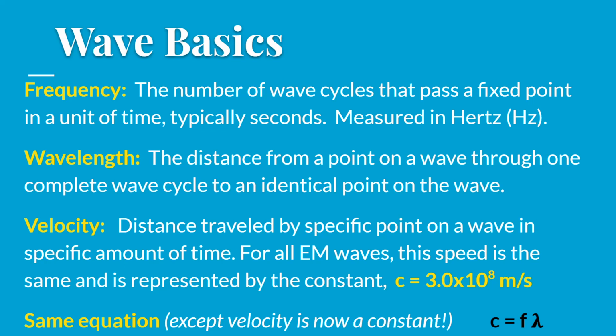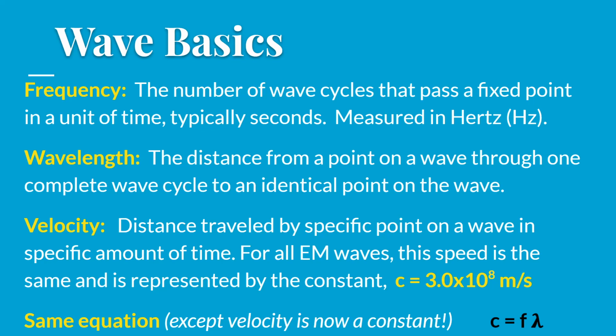Meters is our standard unit, but if you have a really small wave, you might see nanometers or centimeters or something else. Velocity, again, is still the distance traveled by a specific point on a wave in a specific amount of time. For all electromagnetic waves, this speed is the same. This was not the case for mechanical waves. For mechanical waves, the speed of the wave depended on the medium through which it was traveling. And so sound waves had a certain speed at some temperatures and a different speed at other temperatures.